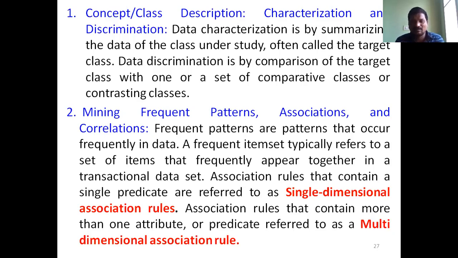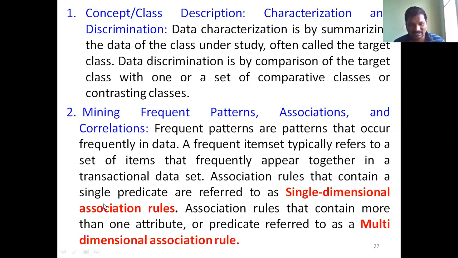For example, milk and bread: among the total transactions, 60 transactions buy milk and bread. In this case, that item set is called a frequent item set. A set of items that frequently appears together in a transactional data set is called a frequent item set.